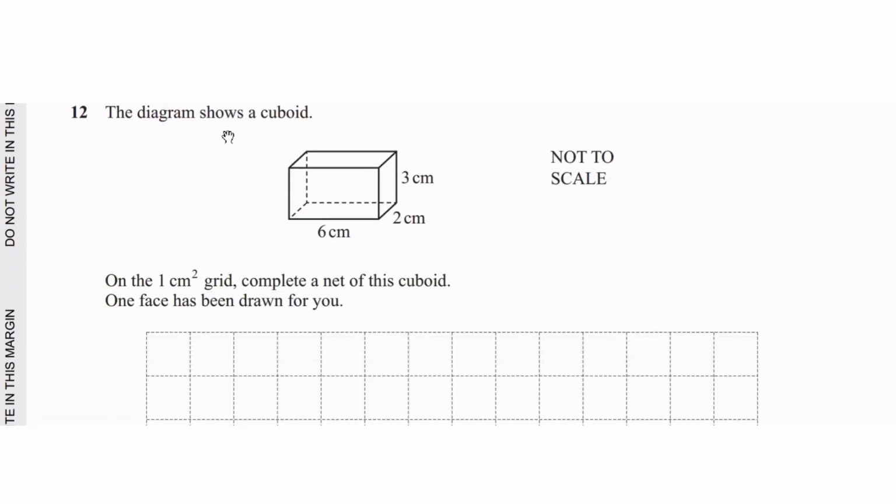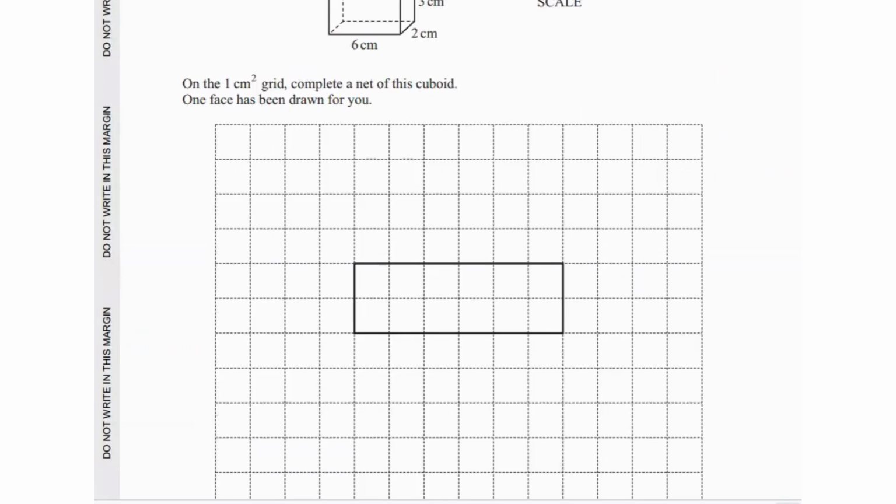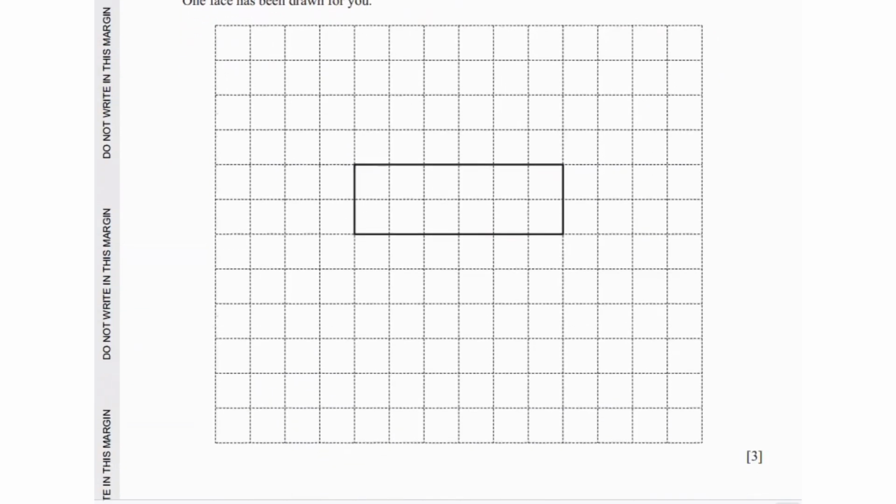Question 12 says the diagram shows a cuboid. On the 1 centimeter square grid, complete a net of this cuboid. One face has been drawn for you. 6 by 2 by 3. This is going to be by 3. This is again going to be by 3.